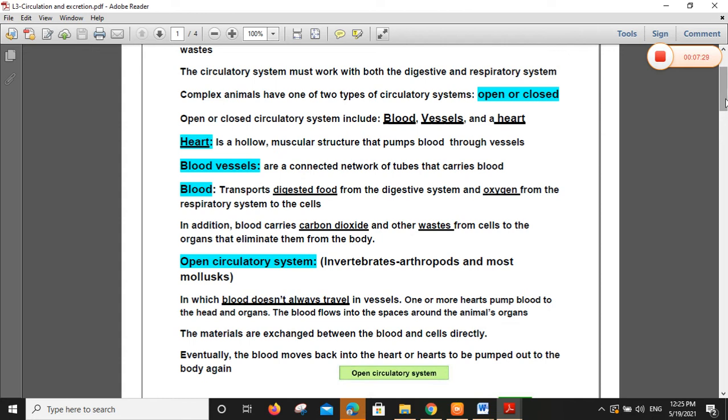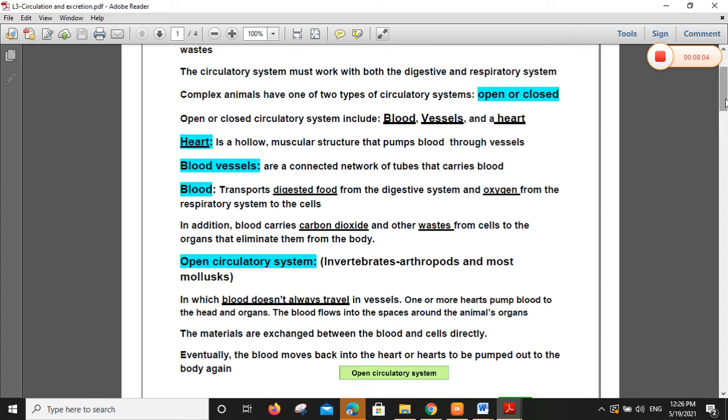Open means no vessels. So how can blood move without vessels? Vessels are special for the closed circulatory system. But in the open circulatory system, the blood moves directly from the heart to the organs. The open circulatory system is for invertebrates. Why? Because of the small body. So the circulation happens in a short time.